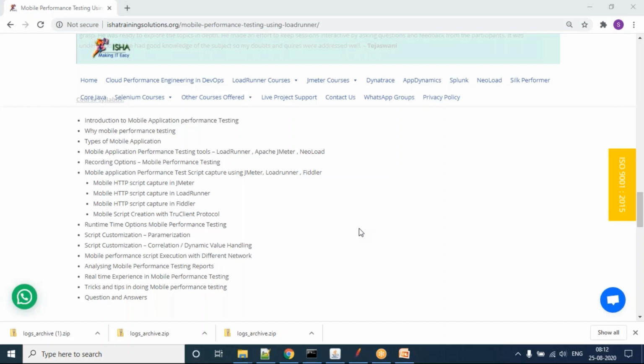I did not restrict my scope to a single tool because of the industry trend nowadays. Enterprise-level customers are thinking, for this particular thing I don't want to use LoadRunner, for this I want to use JMeter. For this particular technology stack I will use LoadRunner, like that they are segregating. So for SAP related or Oracle related, I will go with LoadRunner.